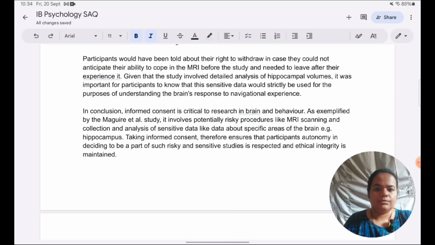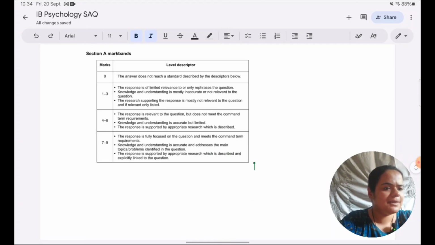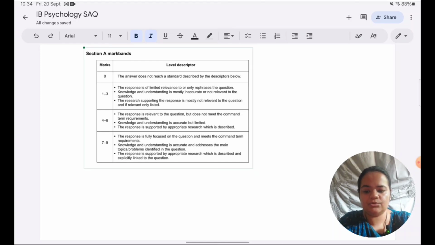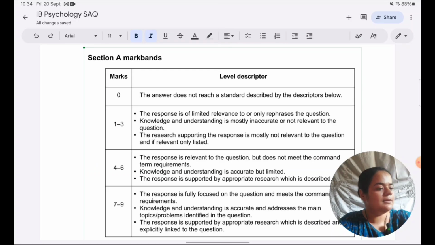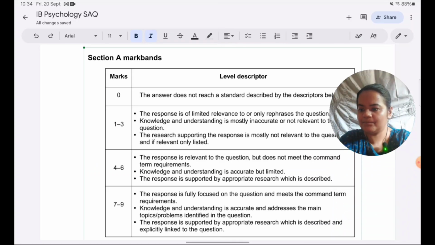Also, I had told you that I will link to the mark scheme, and I will show you how the answer is meeting the requirements of the mark scheme. So I've pasted the mark scheme here. This mark scheme is applicable to all short answer questions, not only this one. So I'll just quickly show you how and why our answer meets the requirements of this mark scheme, so that you know why you should be writing the answer like this.